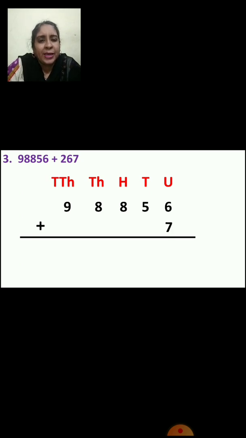7. In tens place, 6. In hundreds place, 2. Now you have arranged correctly all the numbers, right? Now you are going to add it. Now we will start from units place. 6 plus 7,